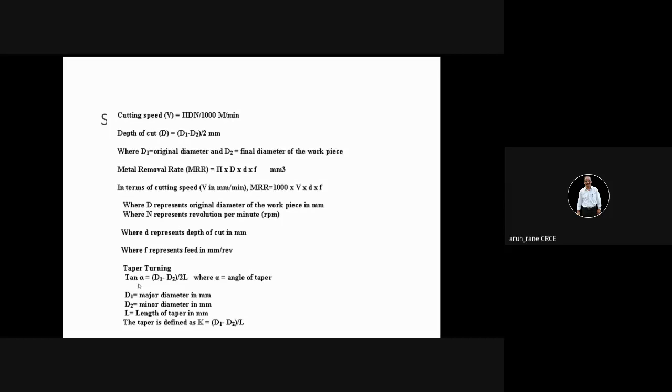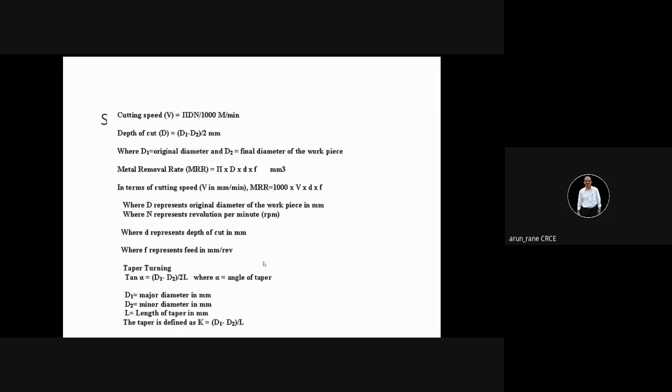That is tan of alpha is equal to bigger diameter minus smaller diameter divided by 2 times the length. So L is nothing but the length of the taper, D2 is the smaller diameter and D1 is the bigger diameter. It is very simple. Why are we dividing by 2? See, you draw a right angle triangle like this in your notebook, with the hypotenuse and the two sides like this.